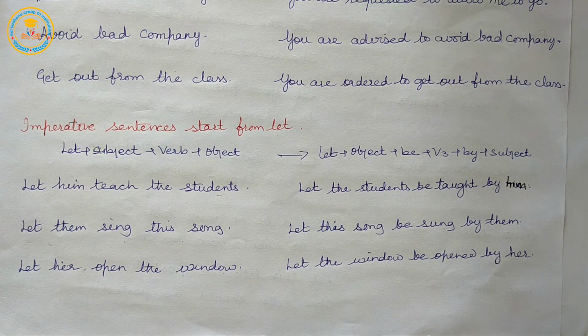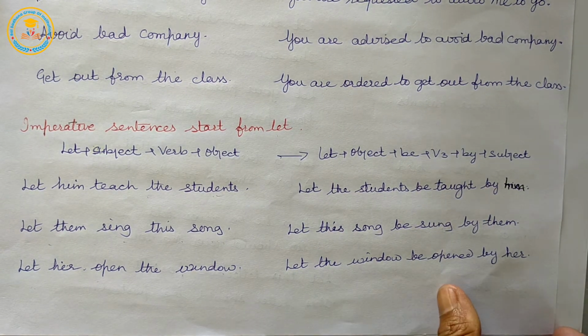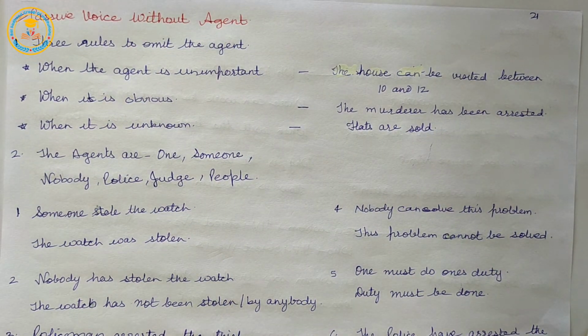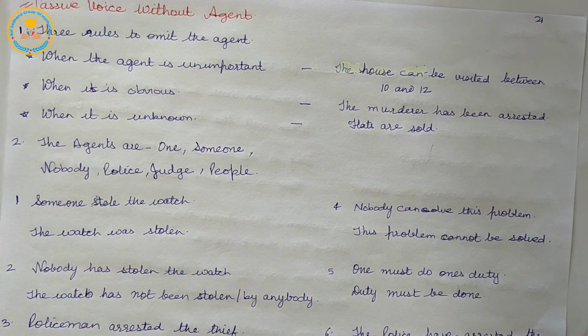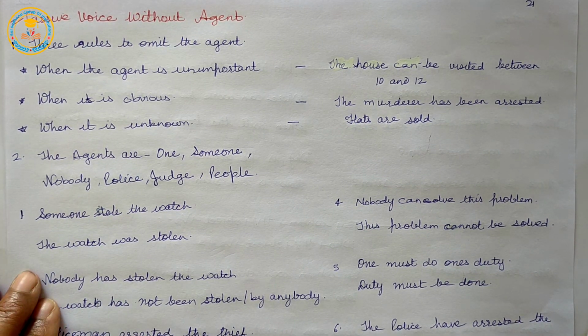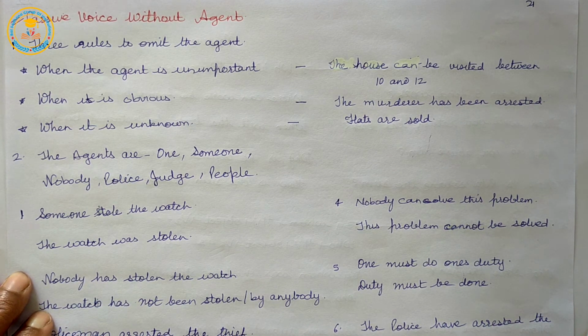So, our next step in this section, related to passive construction: passive voice without agent. The agent is the person or thing that performs the action and is the subject of the active sentence.